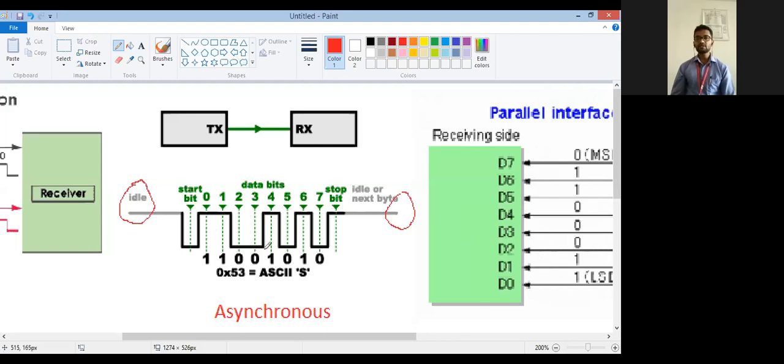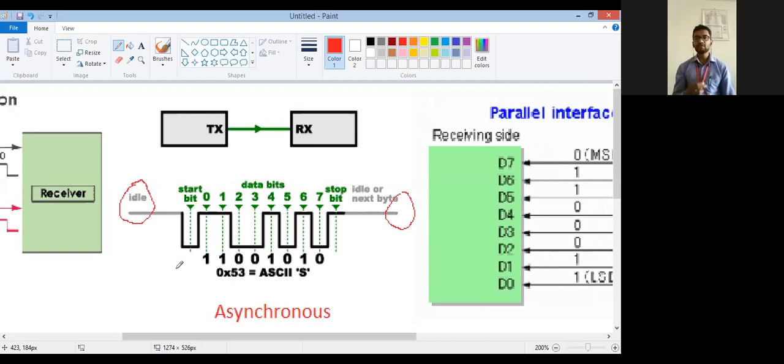So after completion of 1 byte, the data communication is over. When you are transmitting the second byte, again the same: start bit will be transmitted, stop bit will be transmitted similarly. Okay, so I hope it is clear. This is asynchronous communication. One can say that asynchronous communication is slower as compared to synchronous communication.